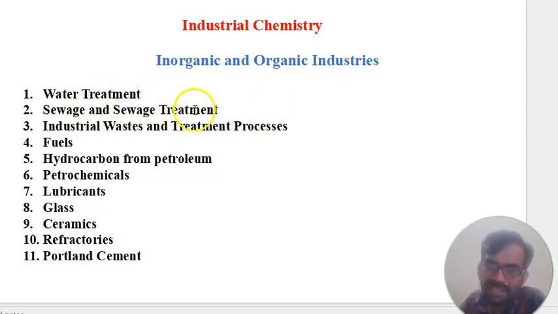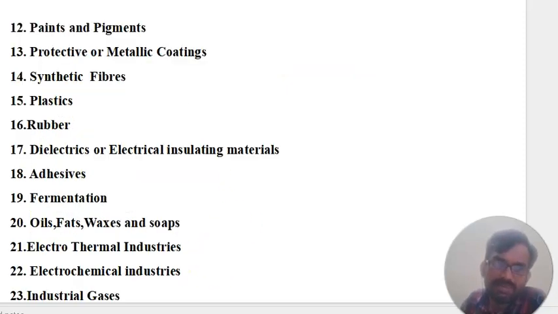So water treatment, sewage and sewage treatment, industrial wastage and treatment process, fuels industry, hydrocarbon from petroleum, petrochemicals, lubricants, glasses, ceramic, refractories, and Portland and cements. These are a few of the topics which come under industrial chemistry. We will discuss in detail in further classes.